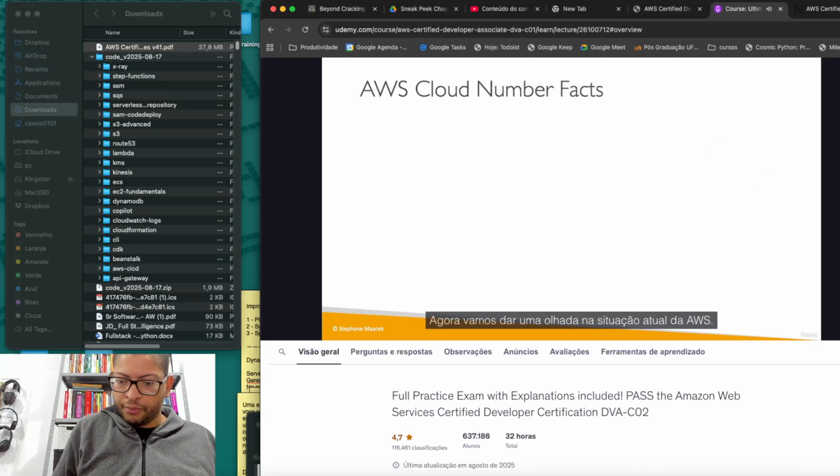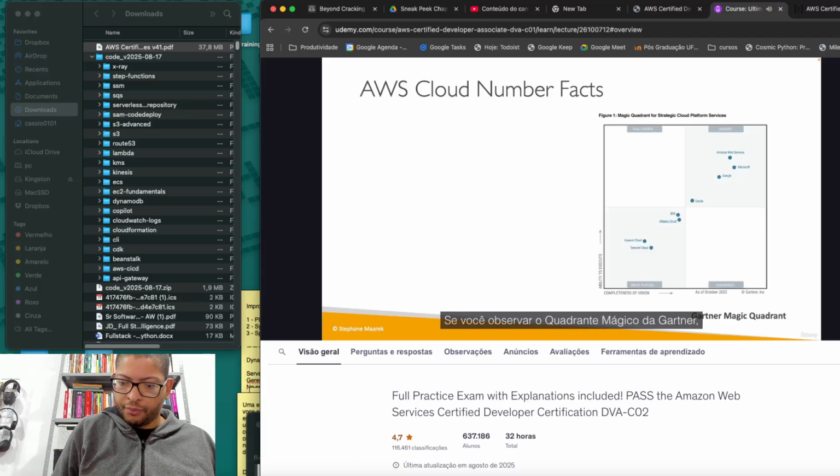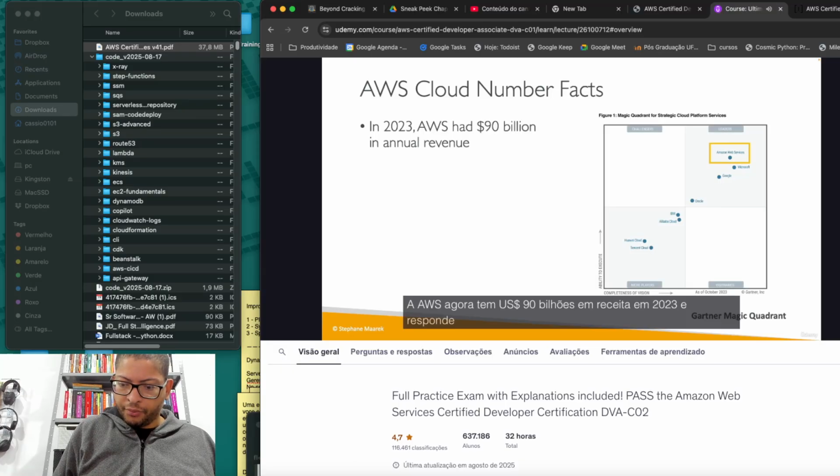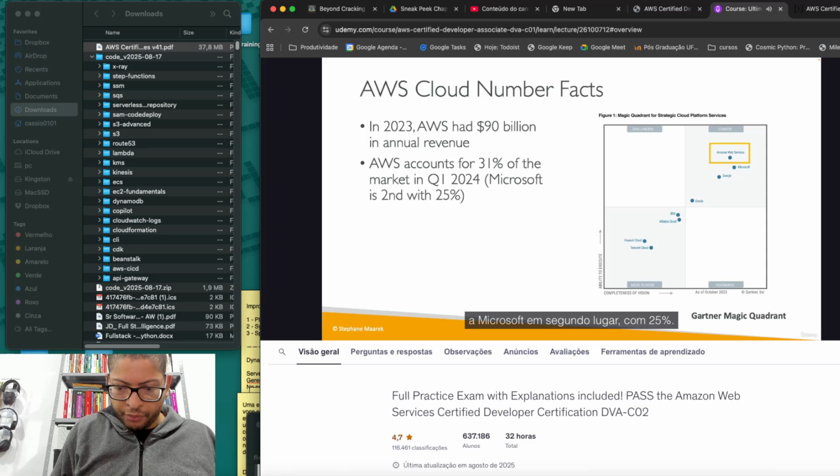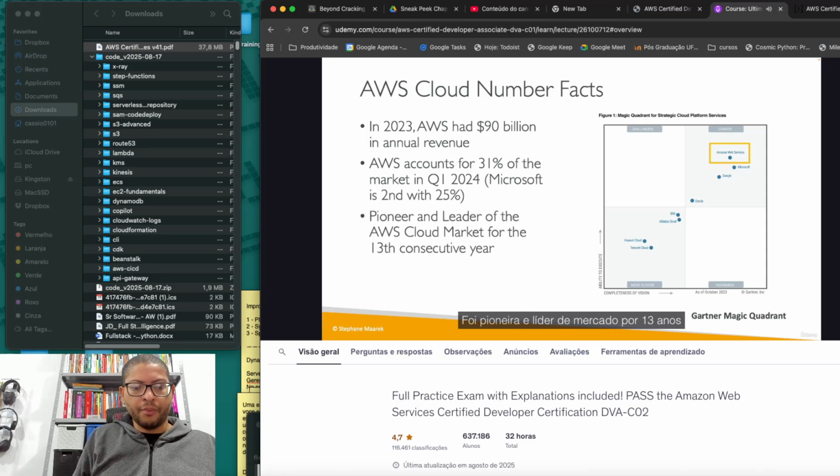Now, let's look at where AWS is today. If you look at the Magic Quadrant from Gartner, you can see that AWS is a leader, and it has been the case for many, many years. AWS now has $90 billion in revenue as of 2023, and it accounts for about 31% of the market in Q1 2024, with Microsoft being second with 25%. It's been a pioneer and a leader of the market for 13 consecutive years and has over 1 million active users. So learning AWS really sets you up for success in the cloud world.